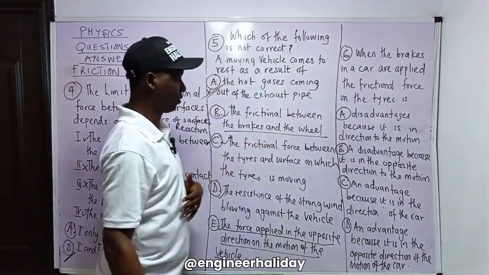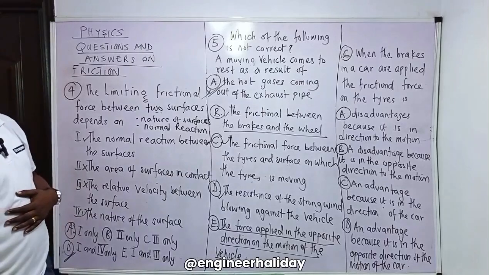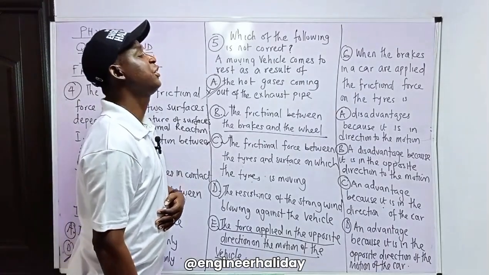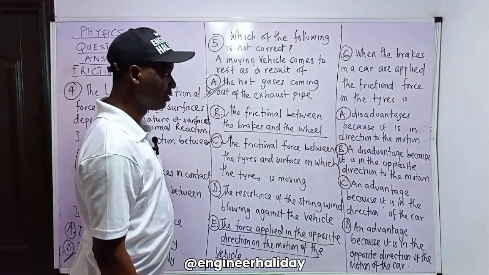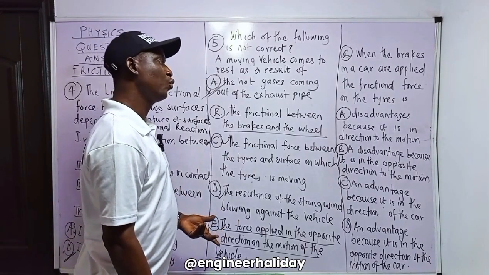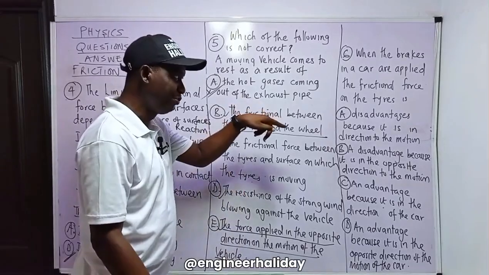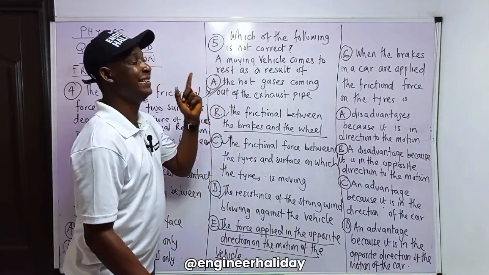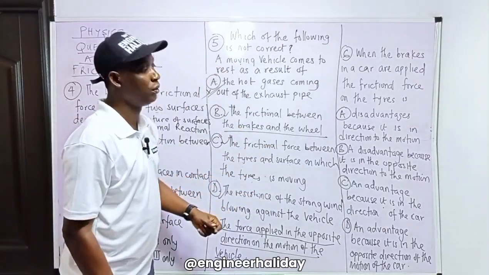Let's go to number 6. It says when the brake in a car is applied, the frictional force on the tire is dash. Now don't forget, the frictional force on the tire is an advantage to the car, because if there is no friction, the car cannot easily stop.